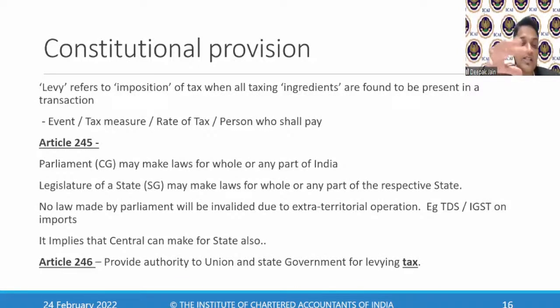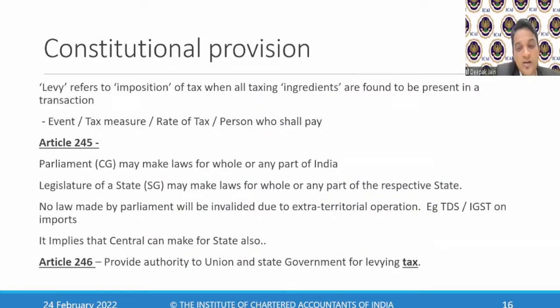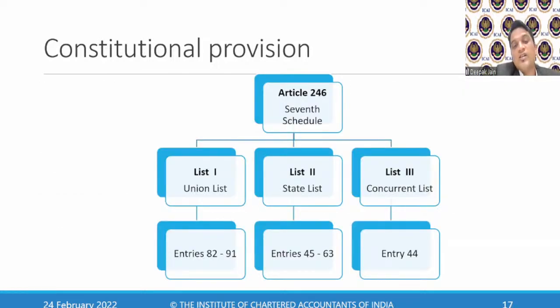Then Article 246 provides authority to the union and state governments for levying tax. So for levying tax there is a separate article, Article 246, which provides authority to the union and state government. It provides this authority through the 7th Schedule. In the Constitution of India you have various sections, which are called articles. Then you have a schedule. They have said that taxes shall be levied based on the schedule.